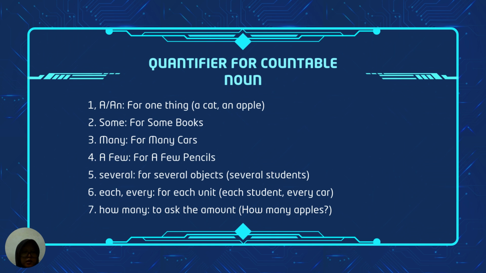Fifth is several, for several objects or several students. Sixth, each and every. Example is for each unit, each student, or every car. Seven is how many, to ask the amount. Example is how many apples, how many burgers.